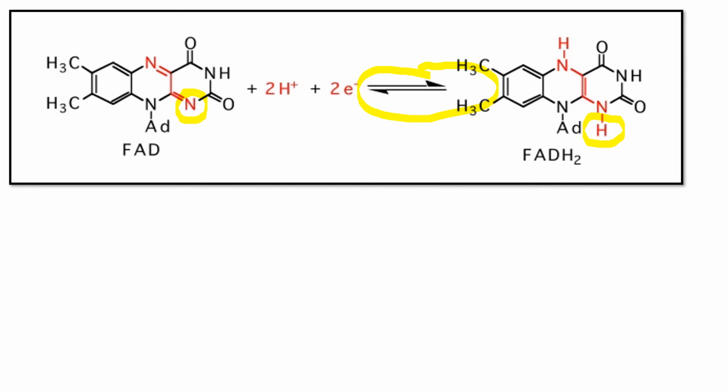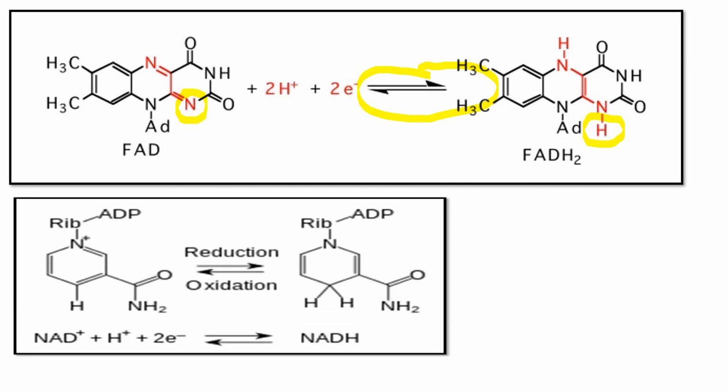You can remember that. Now the third one, NAD. NAD means nicotinamide adenine dinucleotide. It also participates in redox reactions. Here it gives hydrides: you can observe it has only one hydride here and two hydrides here.